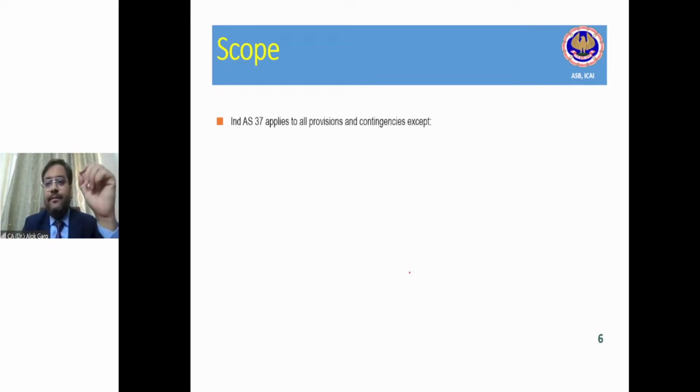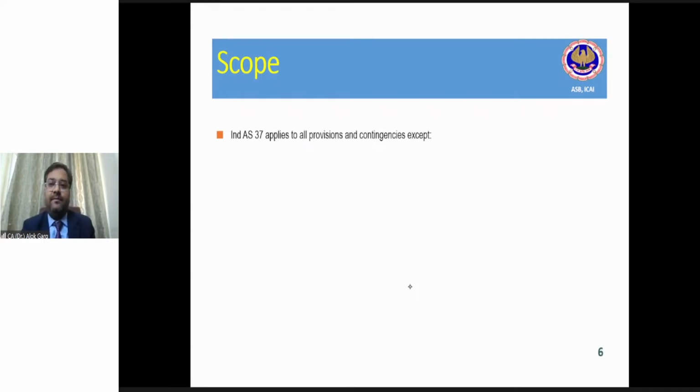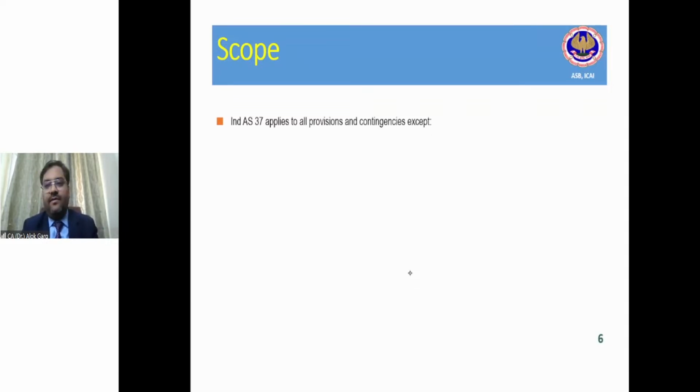Friends, gratuity and leave encashment are also provisions, but they are not covered in Ind AS 37. They are covered in Ind AS 19, employee benefits. These are the employee related provisions. It is not covered in 37. It is covered in 19.